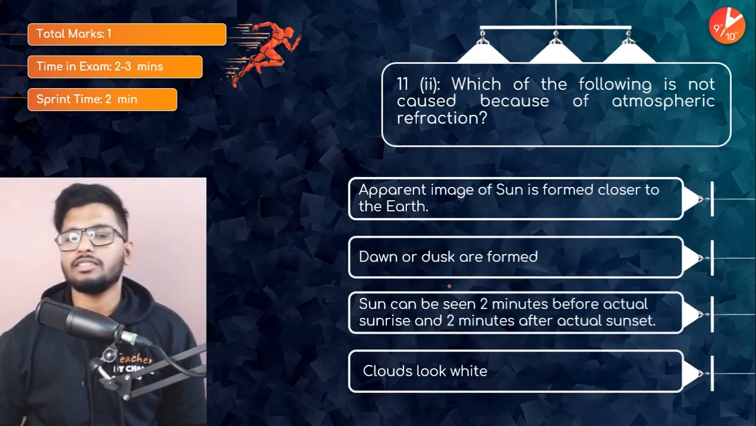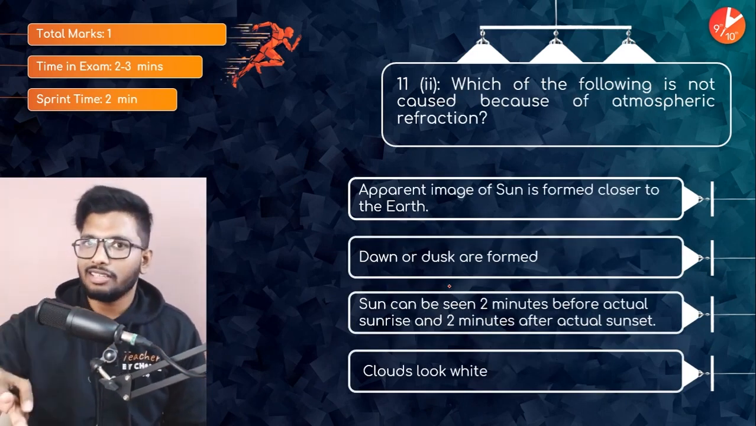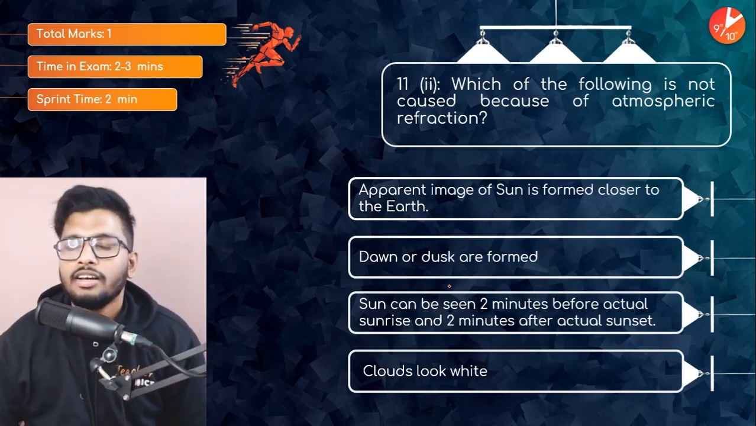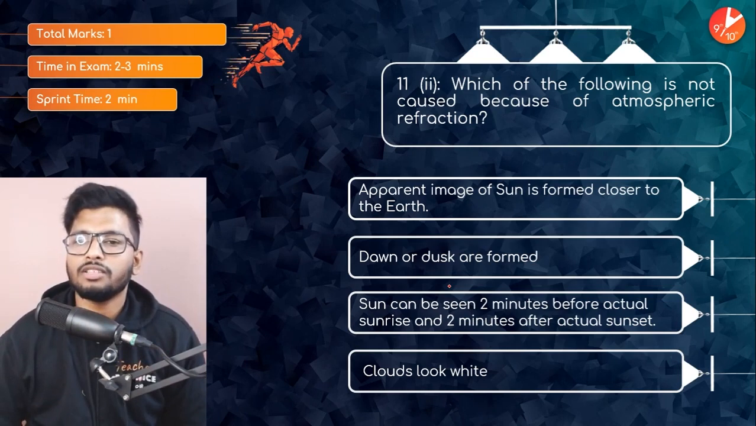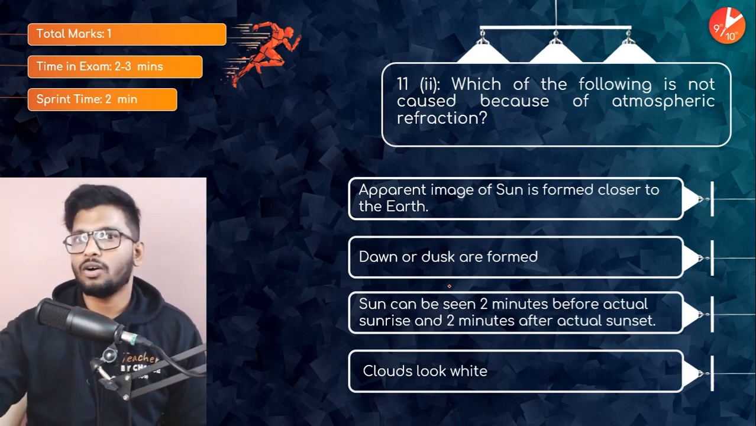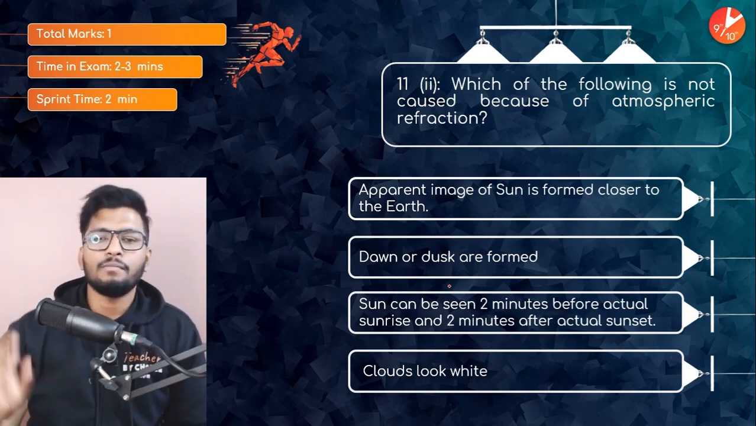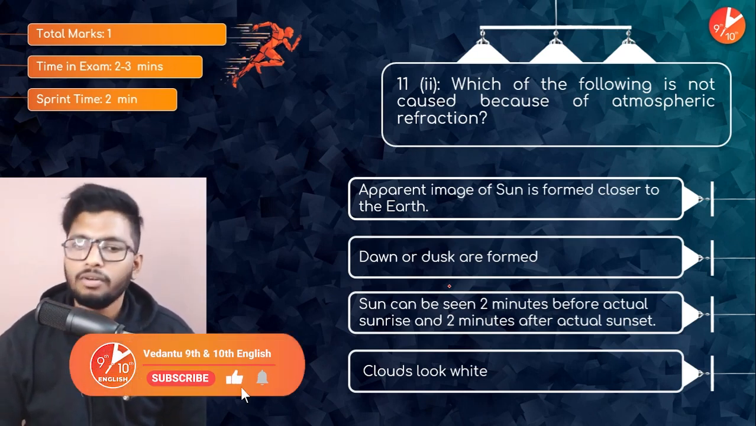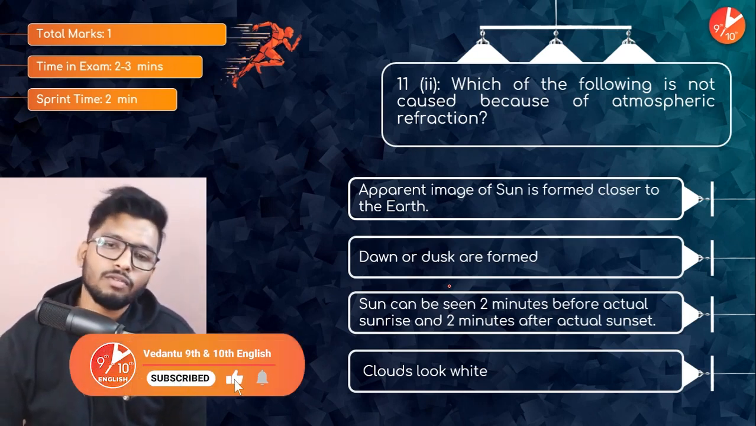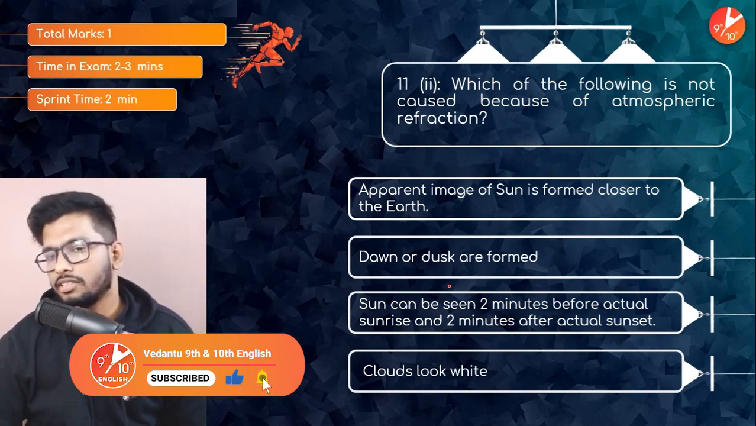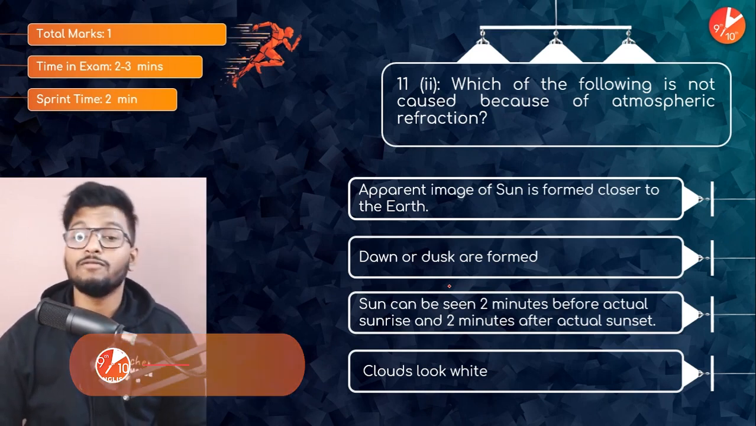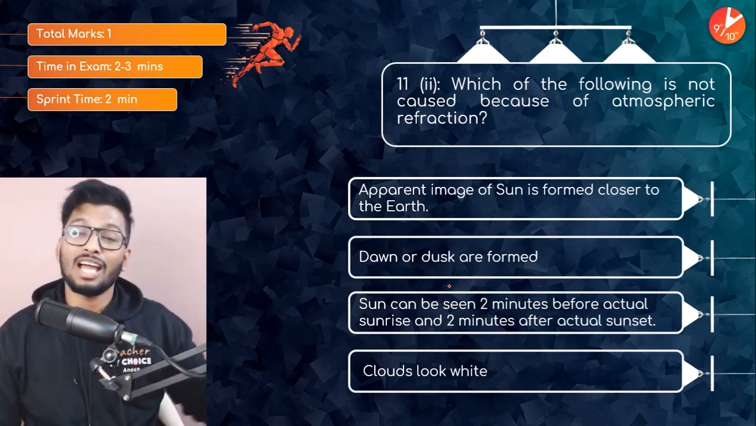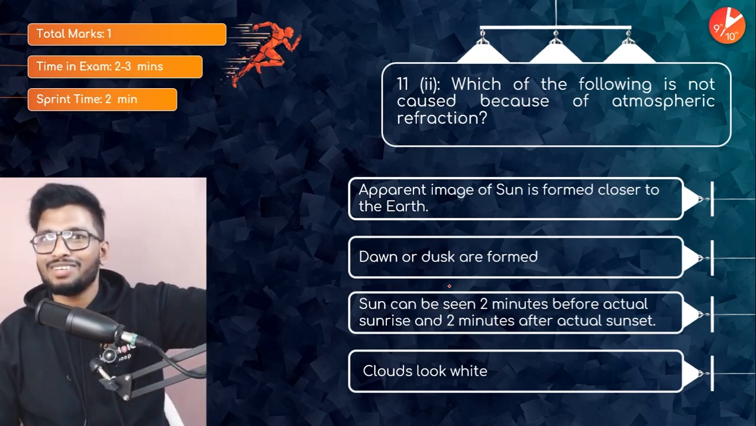All right, next sub question. Again, in this case study based question, you'll have 3 to 4 sub questions. Which of the following is not caused because of atmospheric refraction? Options are: apparent image of sun is formed closer to the earth, dusk and dawn are formed, sun can be seen 2 minutes before actual sunrise and 2 minutes after actual sunset, or clouds look white. Which of this is not because of atmospheric refraction?